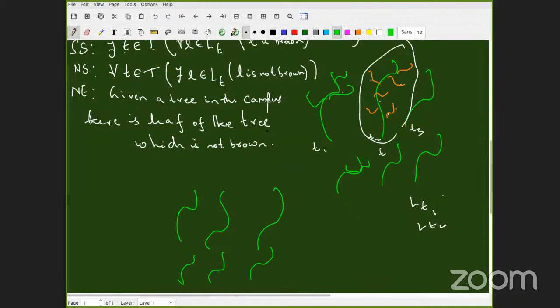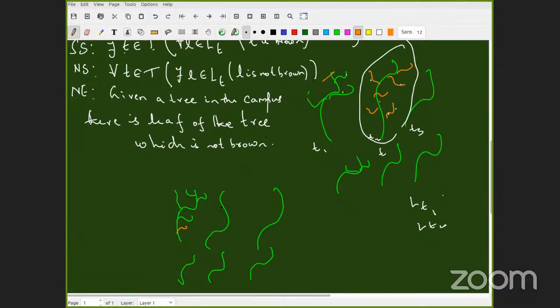There is a leaf of the tree which is not brown. That means here it could be, everything should be this. But for this tree also, I should be able to find a leaf which is brown, somewhere here. Anywhere, it doesn't matter.